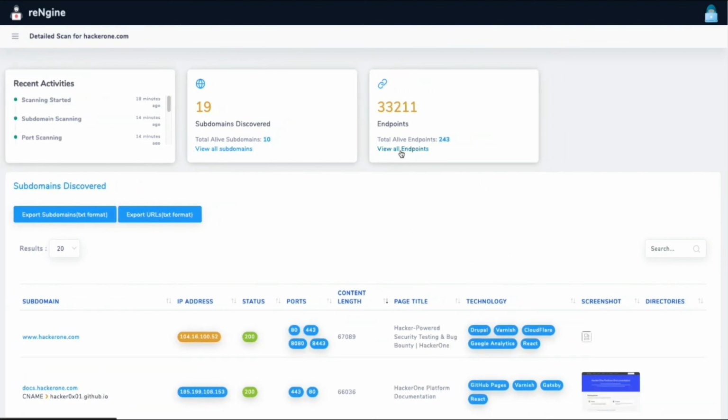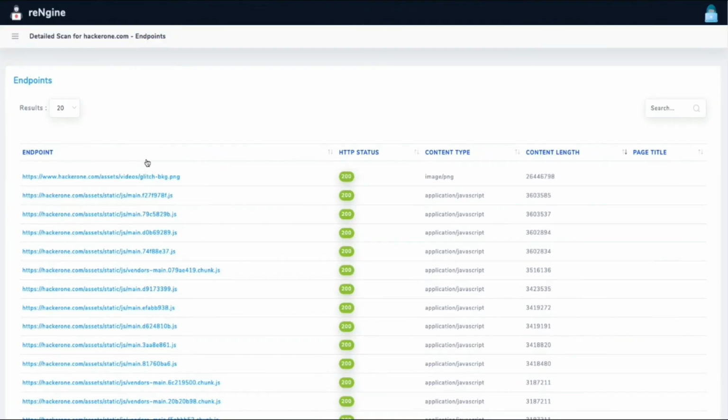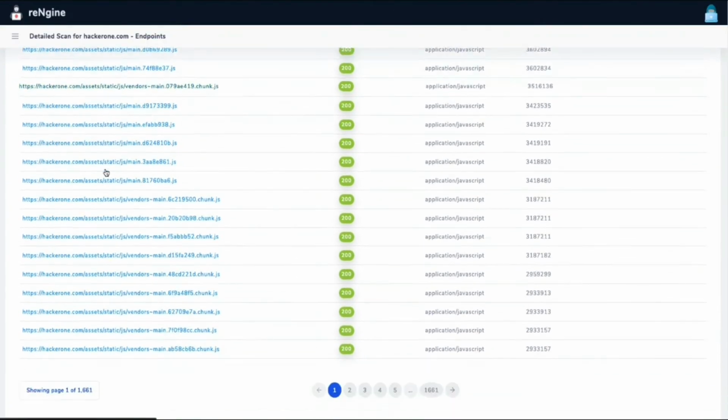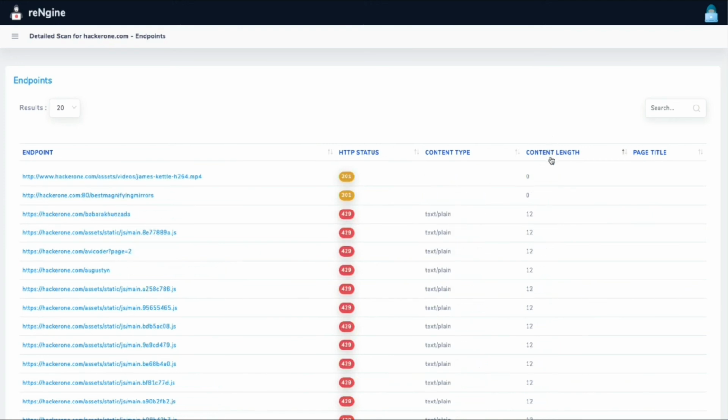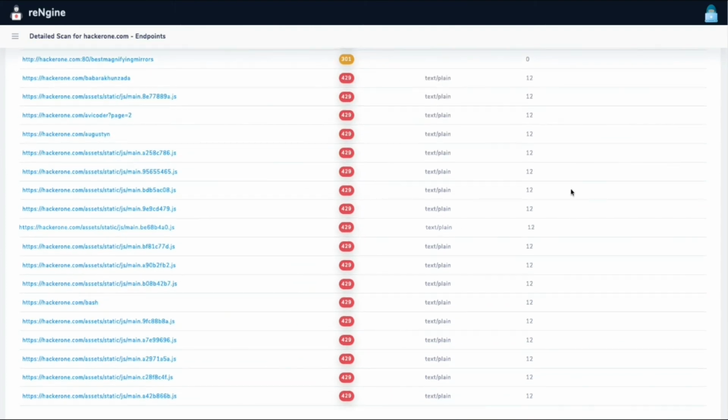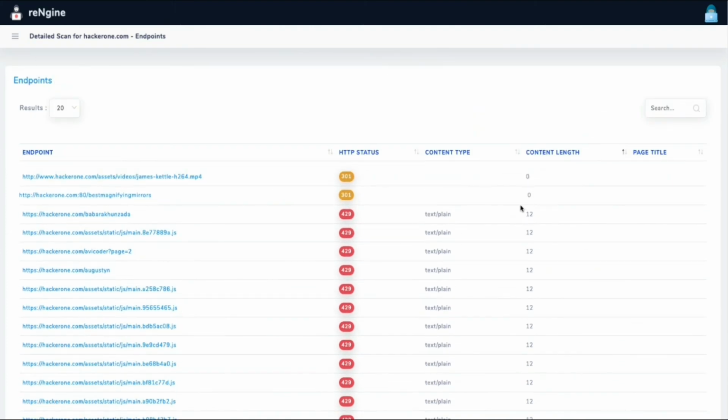Now let's look into the endpoints. So here in the endpoints, it's the same thing like subdomain discovery. You have the endpoint, the HTTP status, content types, and content length. So this PNG image has one of the highest content lengths. This can be used to identify if there is something interesting there. If you sort it based on the content length, there are endpoints that are status 301. Of course, the content length is 0, and page 429, that's forbidden, I guess, with the page status content length is 12.